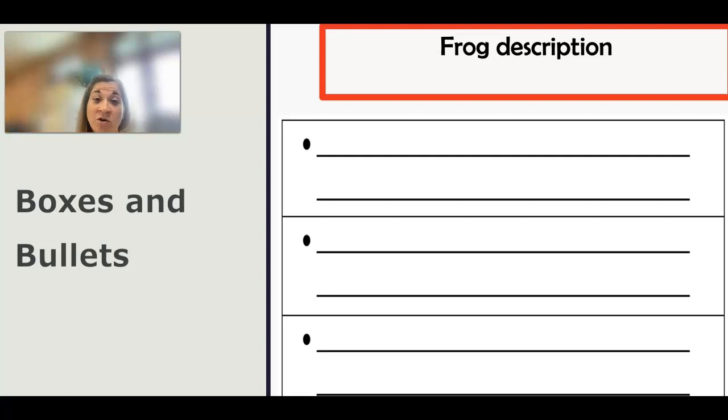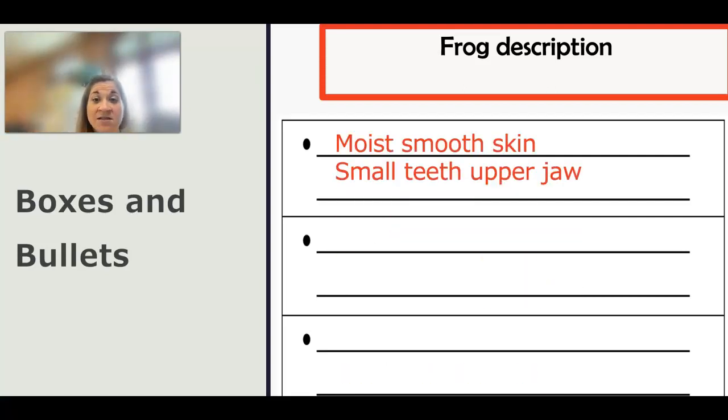So now I'm going to look at my notes. What are my supporting details that I can include about what a frog looks like? Well, one thing that I can include is that they have moist, smooth skin and they have small teeth on their upper jaw. Okay? What a frog looks like. So I'm describing my frog. I already wrote all these notes down, so I'm just shifting them over to boxes and bullets.